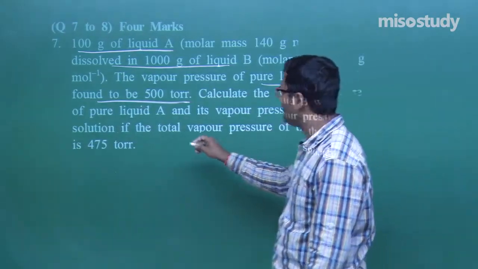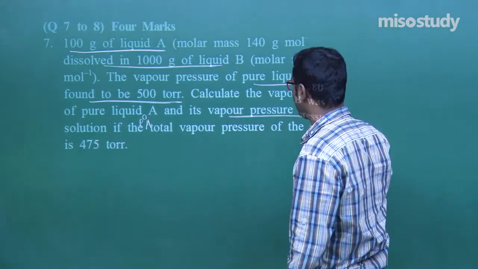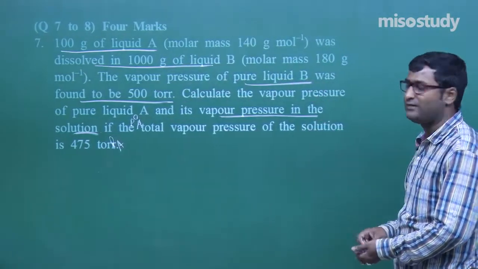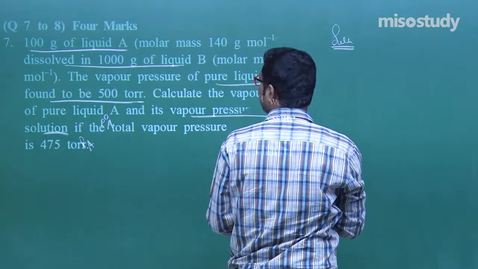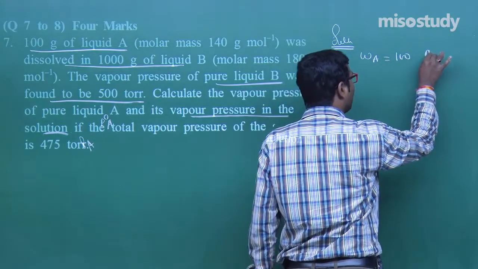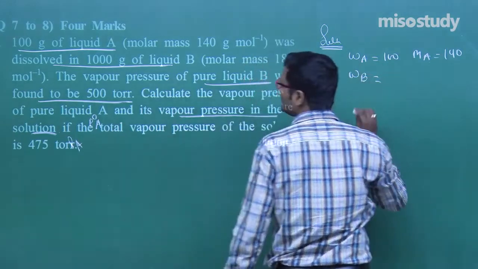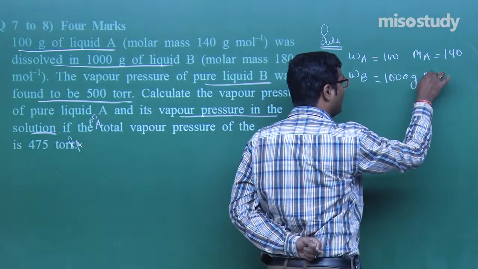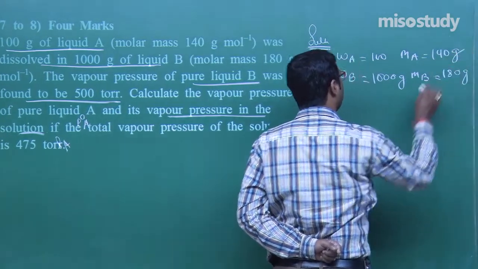Calculate the vapor pressure of pure liquid A, that is we have to find P naught A, and the vapor pressure in the solution, that is we have to find PA. That is we need to find PA and P naught A. Now use the formula. What is given here? Given mass of A is 100 gram and the molar mass of A is 140 gram. Given mass of B is 1000 gram, my friend. Put here, that is 1000 gram, and molar mass of B is given 180 gram, okay, that's good.